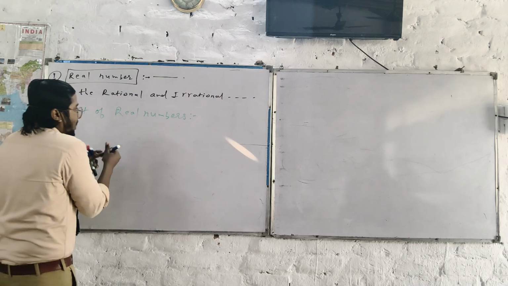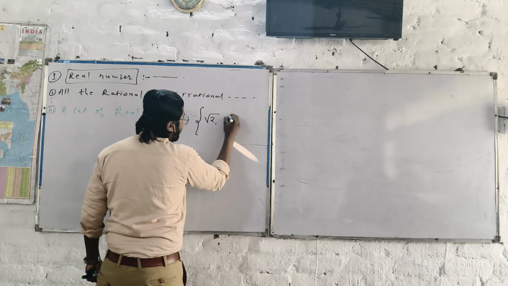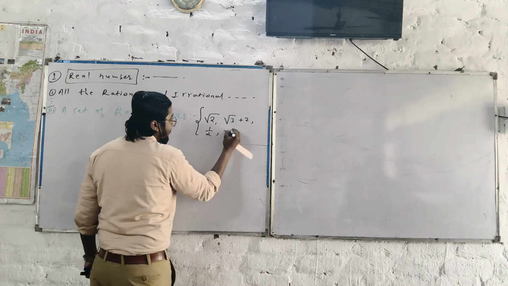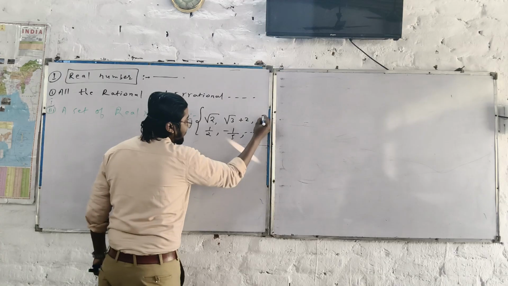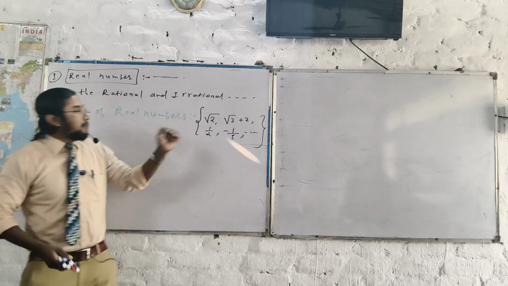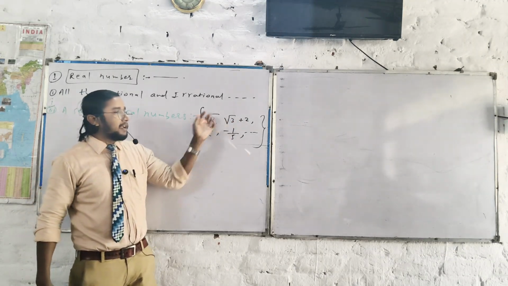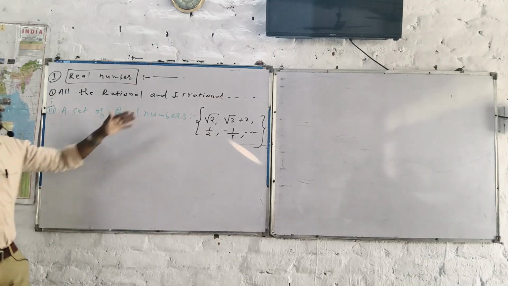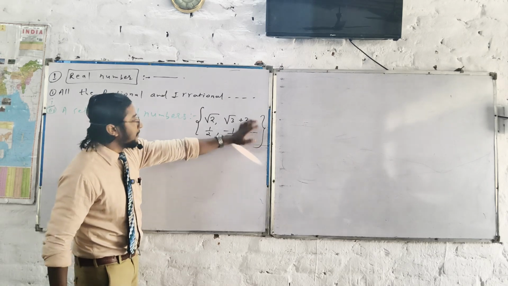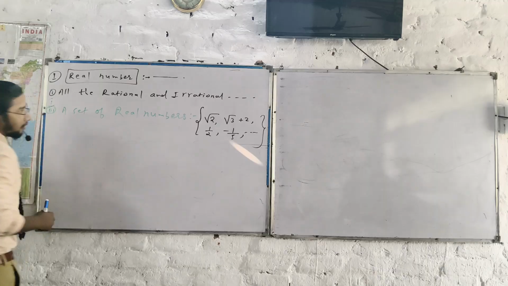When I say a set of real numbers, it means we are talking about, for example, root 2, root 3 plus 2, 1 by 2, minus 1 by 5, and so on. These are the set of real numbers. It means the set of rational numbers and the set of irrational numbers. Now you can say that's rational as well as irrational numbers. I made a very long middle bracket here because I have written it this way. Okay. Can we move now?